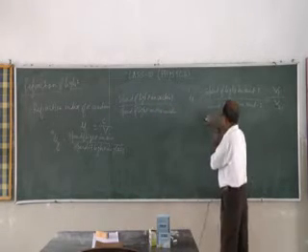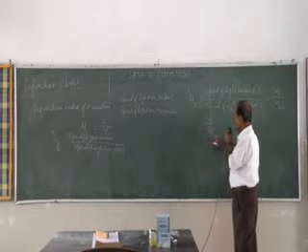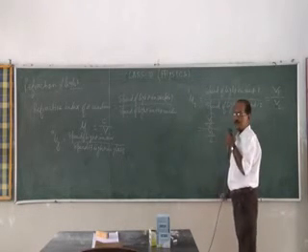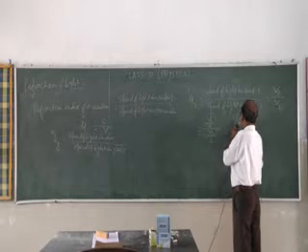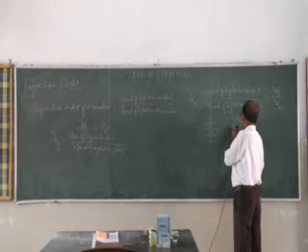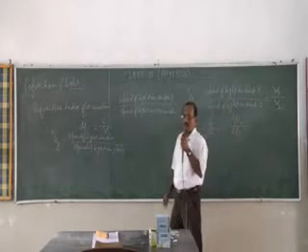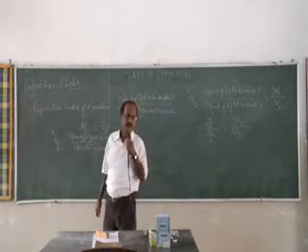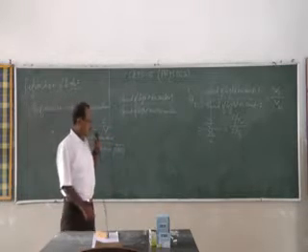Now this term will go in the denominator, this one will go in the numerator. So then it will be C by V2 over C by V1. Is it correct?